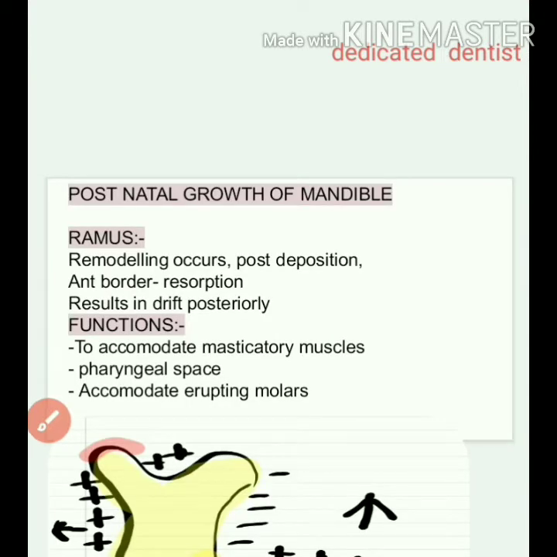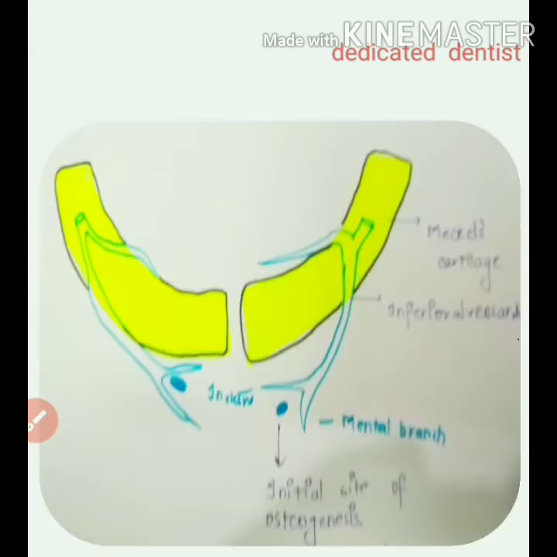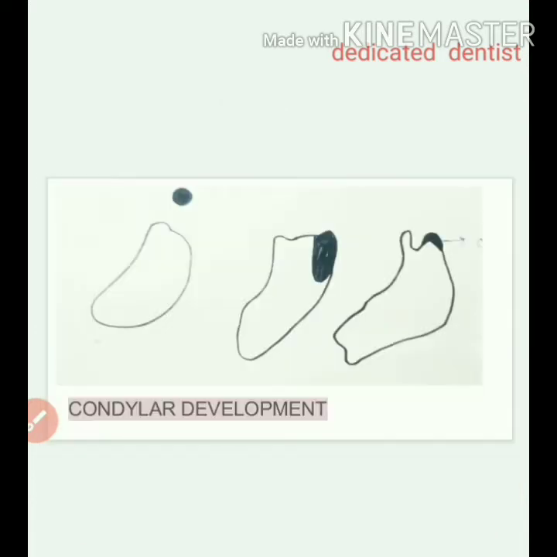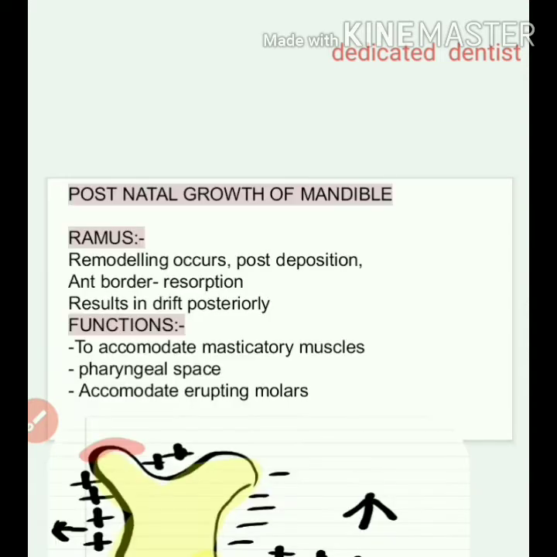So let's see the postnatal growth of the mandible. Till now we talked about the prenatal development, about how the Meckel's cartilage develops, how it acts as a template for the development of the mandible. We saw the condylar development, how it develops separately and then fuses with the bone and still persists as a cap. And we saw some basic terms. So now we'll start off with the postnatal growth of the mandible.